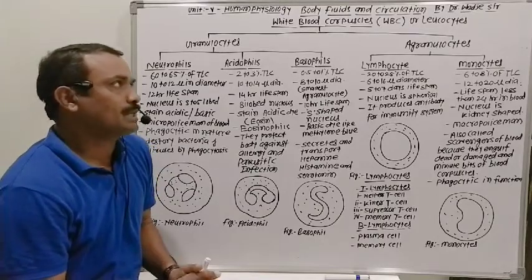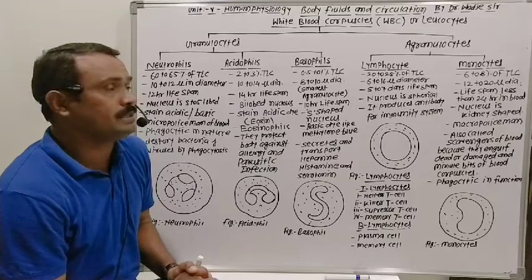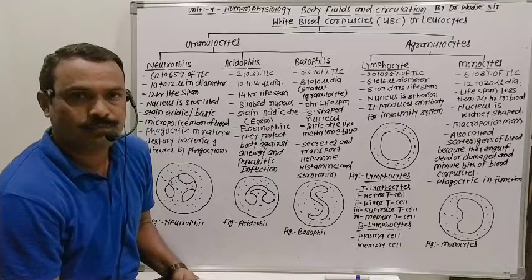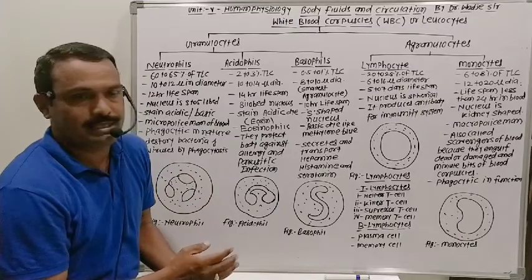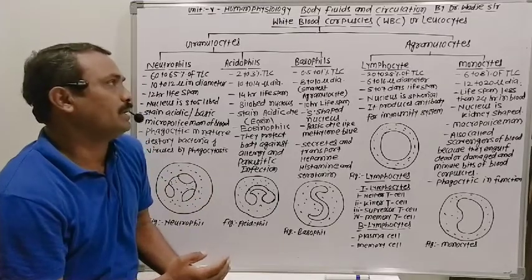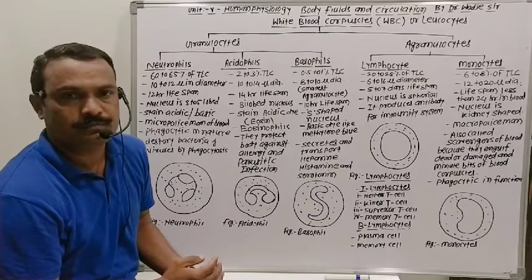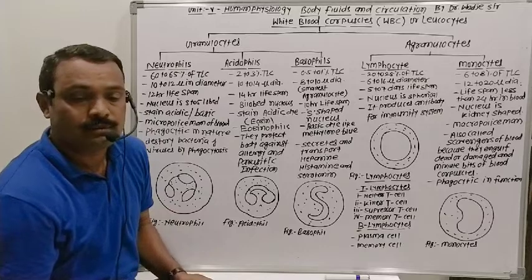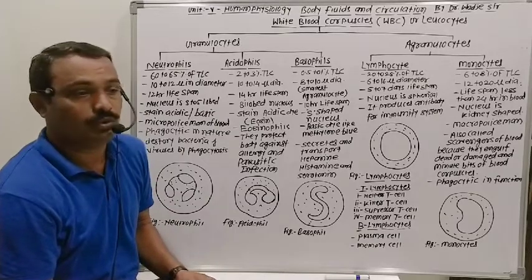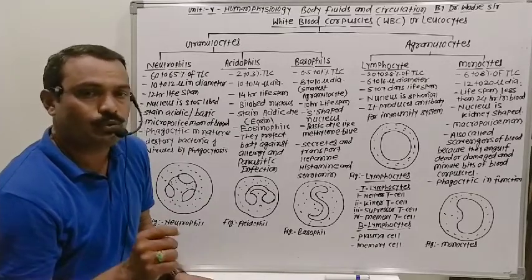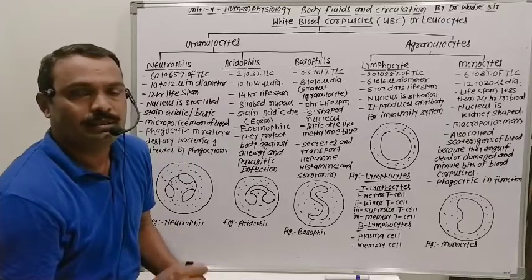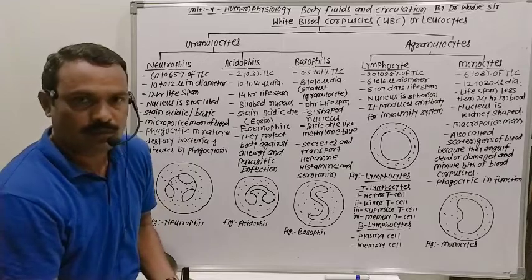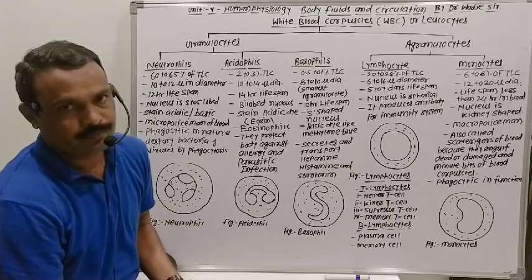Whenever the number of leukocyte cells increases above the normal range, it is called leukocytosis. Whenever the number of leukocyte cells decreases below the normal range, it is called leukopenia. And whenever the leukocytes increase in a disordered manner, to about 1.5 lakh per cubic millimeter, the person is suffering from leukemia, which is called blood cancer.